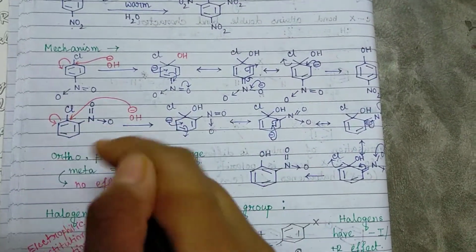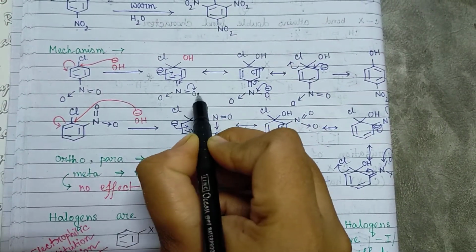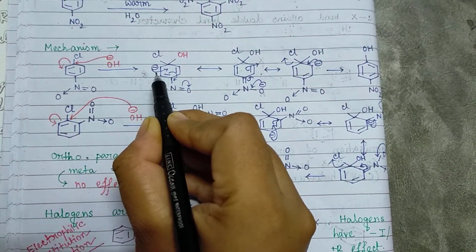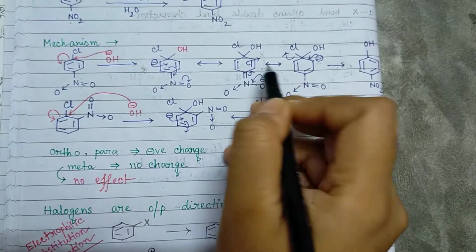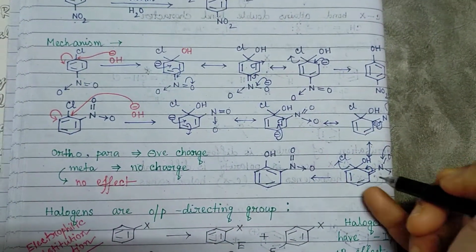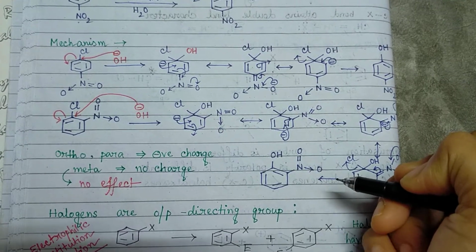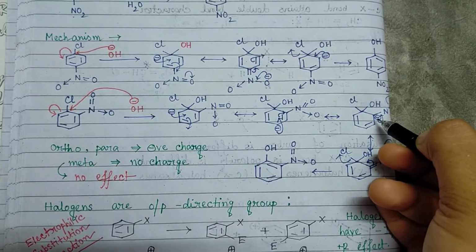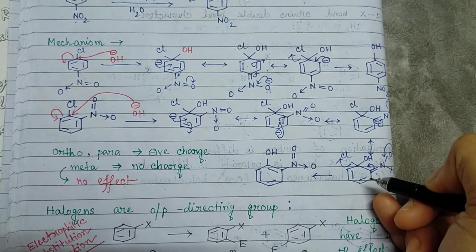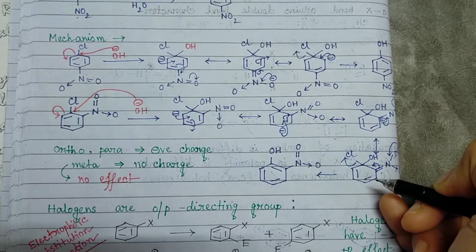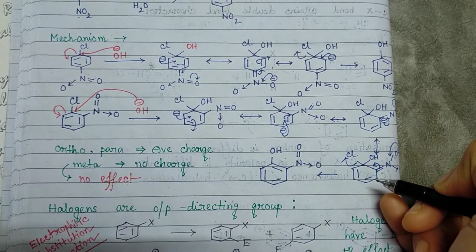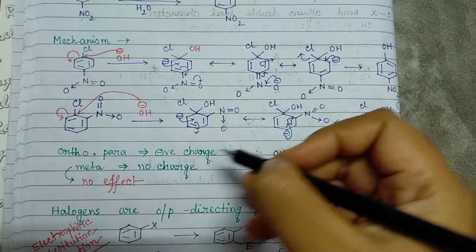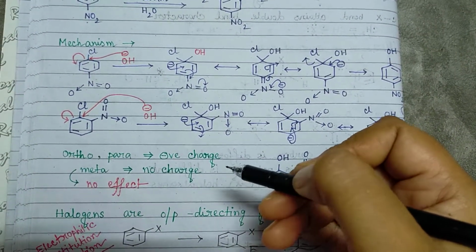If we see the mechanism, we can see that the presence of the NO2 group in para and ortho position is stabilizing the minus charge in the benzene ring. But if the NO2 group is present in meta position, then it cannot stabilize the minus charge. That means this minus charge cannot be stabilized by the NO2 group present in meta position. So if the NO2 group is present in meta position, it has no effect. But if it is in ortho and para position, then it will increase the reactivity of the chlorobenzene.